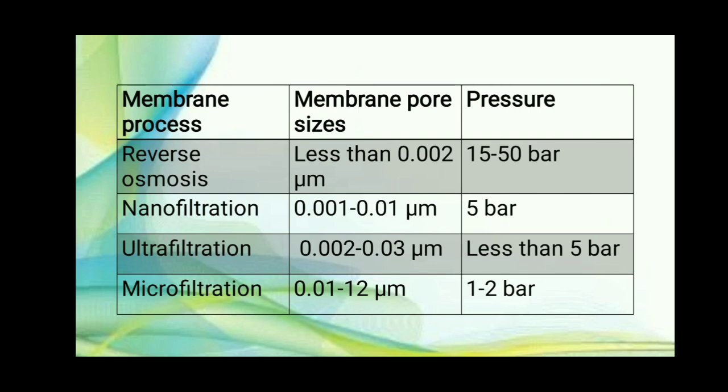Ultrafiltration, membrane pore size is 0.002 to 0.03 micrometer and pressure is less than 5 bar. And in microfiltration, membrane pore size is 0.01 to 12 micrometer and pressure is about 1 to 2 bar.